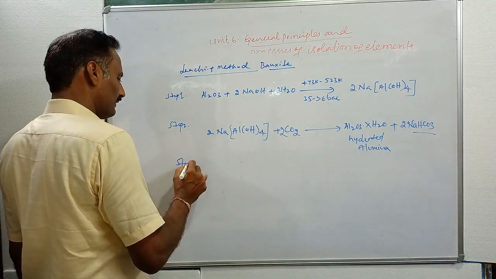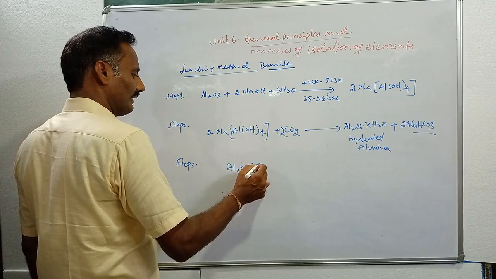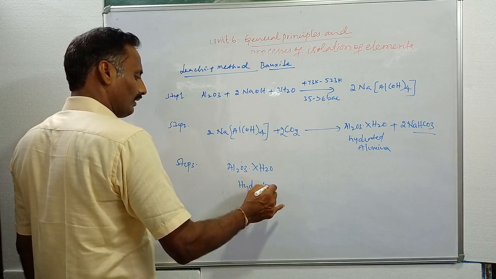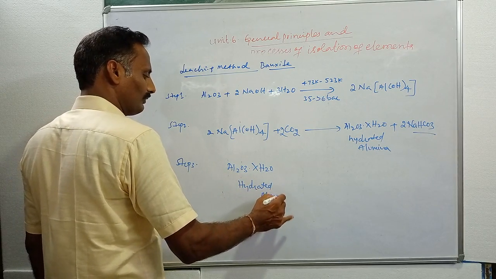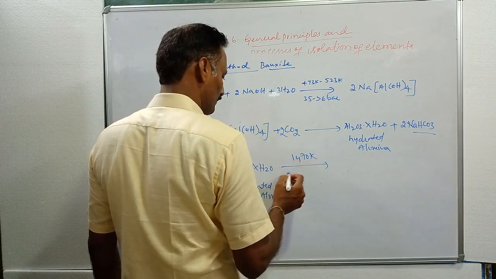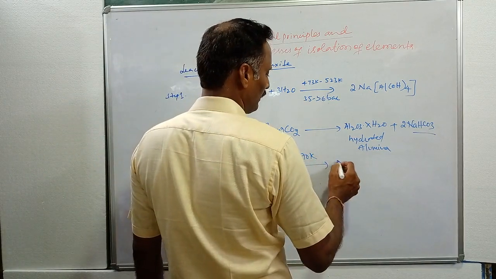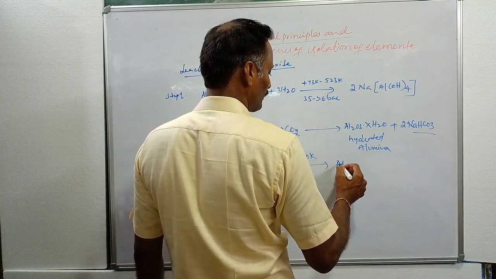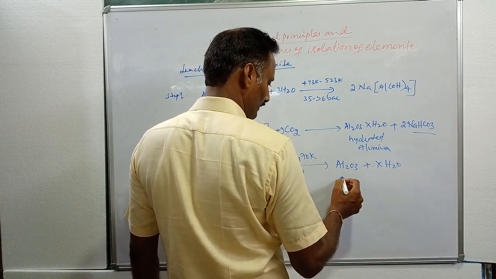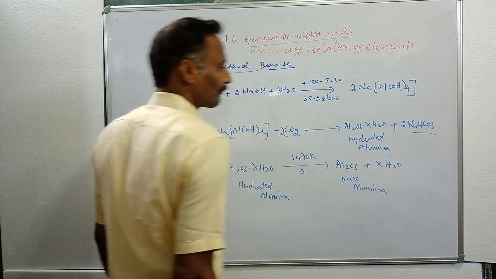And in step 3, Al2O3·xH2O, hydrated alumina, on strong heating at about 1470 Kelvin temperature removes moisture or water molecules. We will get Al2O3, and xH2O is removed. This is called pure alumina.